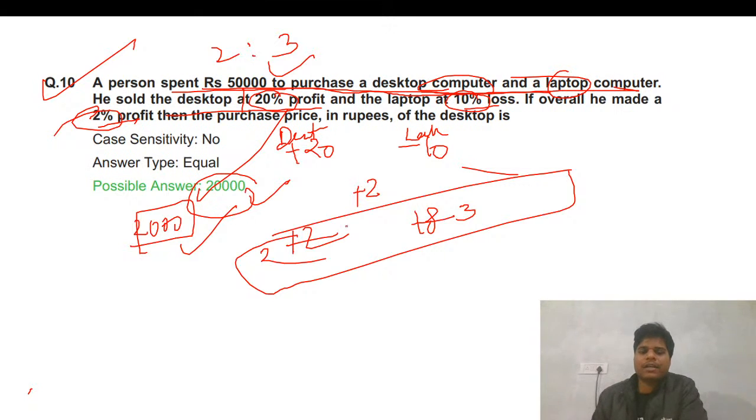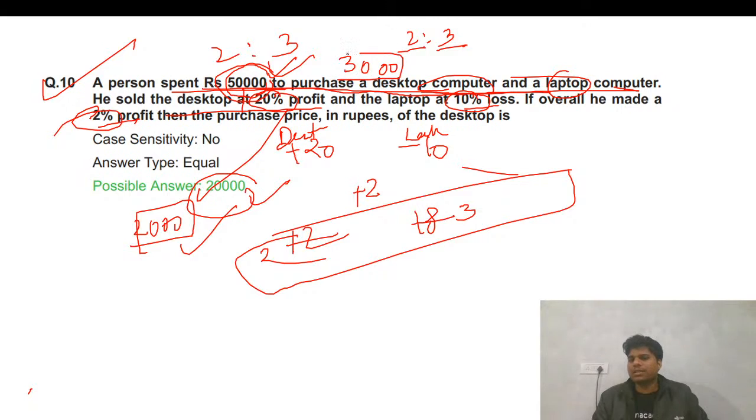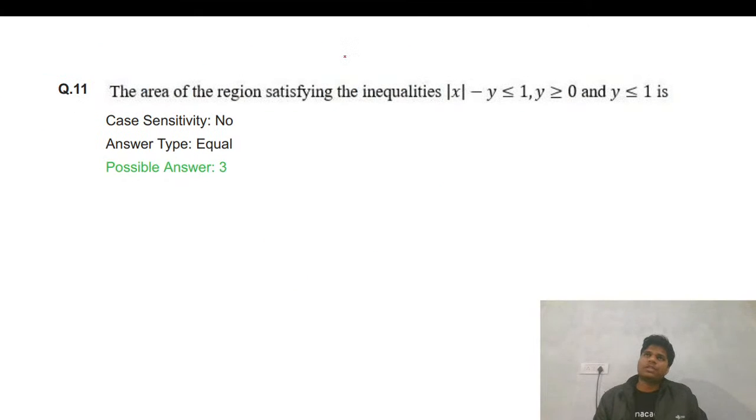Like I got the answer here, 2:3. I think I have read 5,000. Once you get this, make sure that you check once what the question is asking. Sometimes you may type 30,000. This type of mistake can happen. So finally I check desktop is asked and 50,000 is given there, not 2,000. And be more attentive when the questions are in theta form.